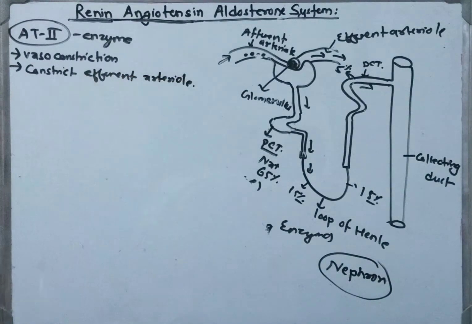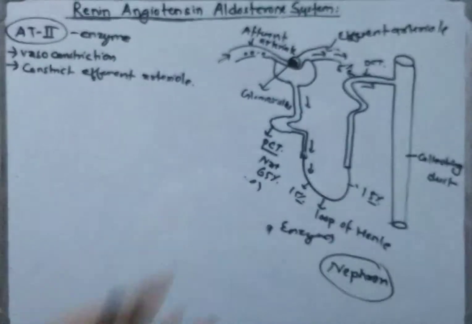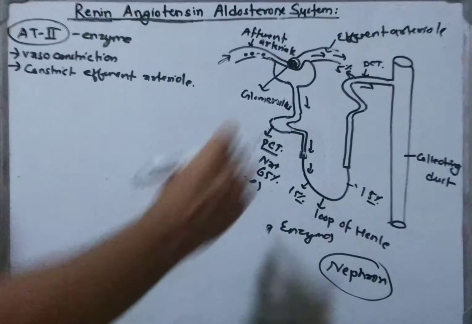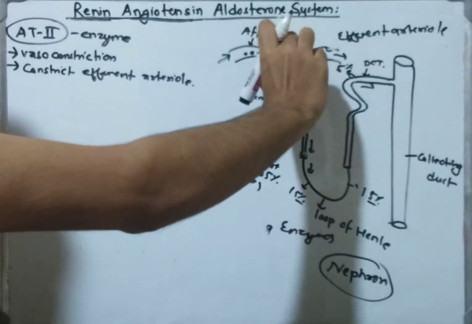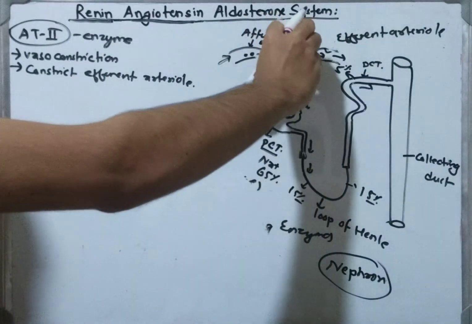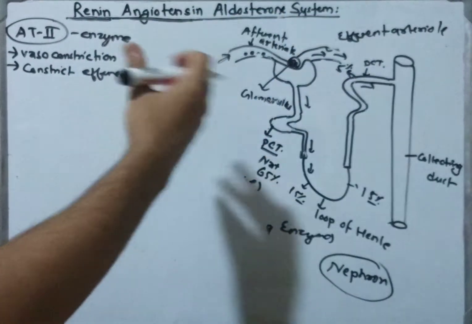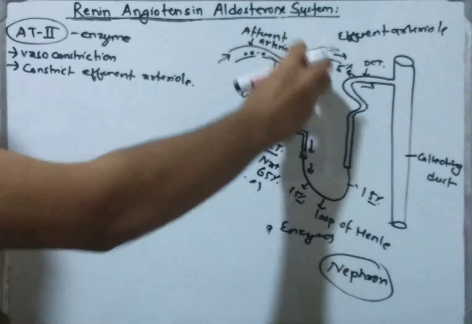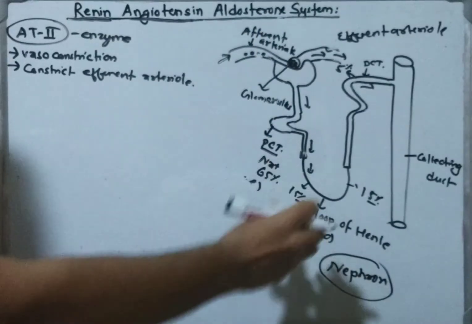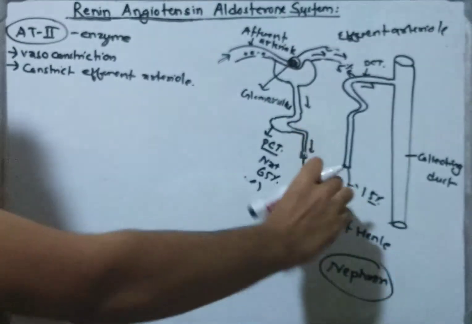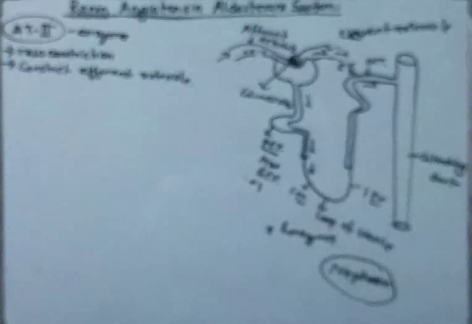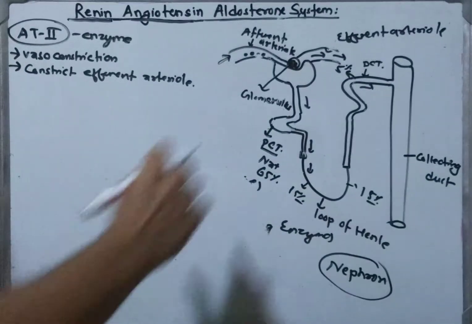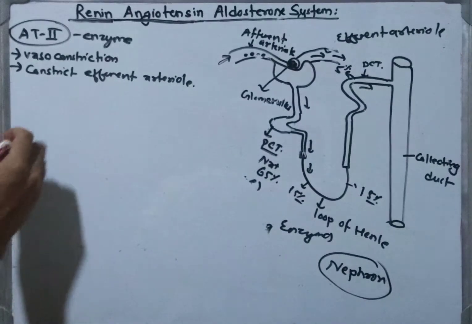How does the constriction of the efferent arteriole make the blood pressure high? When there is a constriction of the efferent arteriole, the blood backs up into the glomerulus. Then there is a high amount of blood in the glomerulus, and the filtrate is also high, so that it maintains the absorption of sodium, and also does not trigger the renin to release. So it maintains the blood pressure.